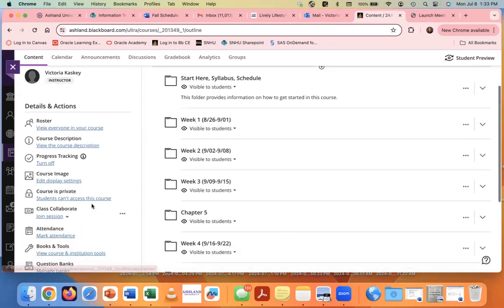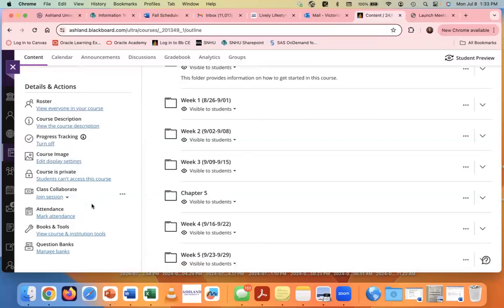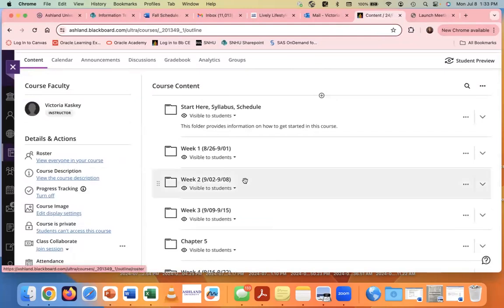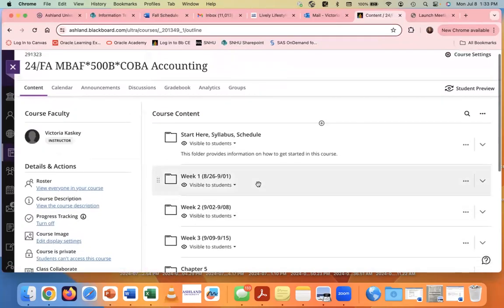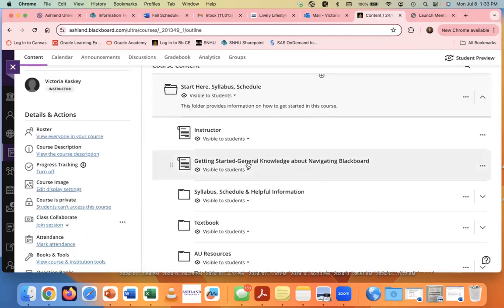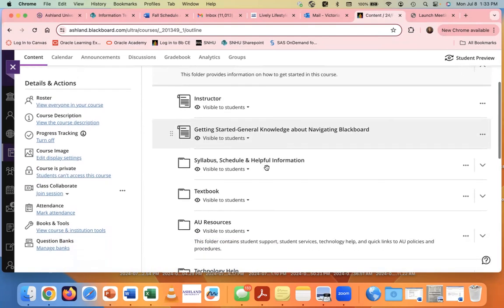You will find on the left that my tabs here look a bit different than yours, but I believe you can see everyone that is in your course if you'd like to do that. I will start right at the beginning and work my way down. A little bit about me, which you can read about there. A little bit about how to navigate Blackboard that comes from the AU technical folks.